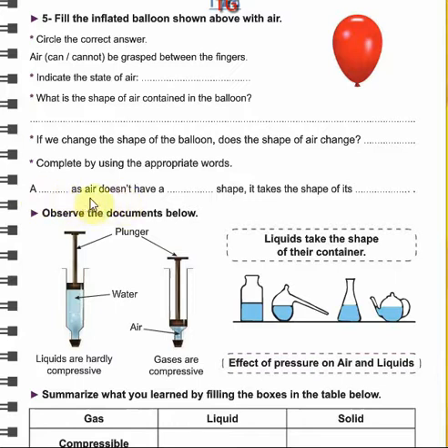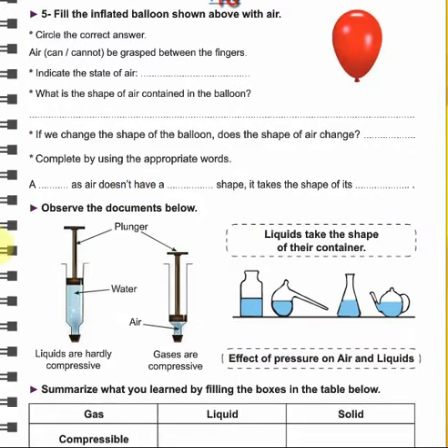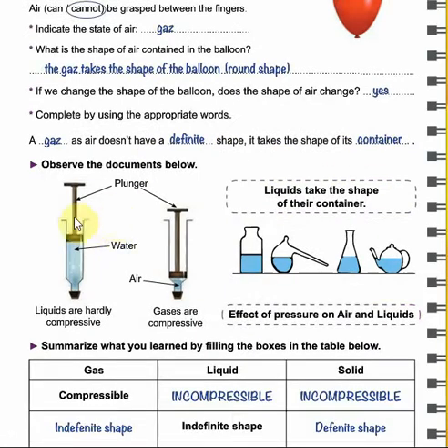What is air doesn't have a shape. مين اللي مثل الاير ما عنده definite shape and takes the shape of its container؟ فإذا ال state of matter اللي عم نحكي عنها هون هي gas. A gas as air يعني مثل الاير like air doesn't have a definite shape. It takes the shape of its container. So we can get the following result. And now let's observe the documents below.